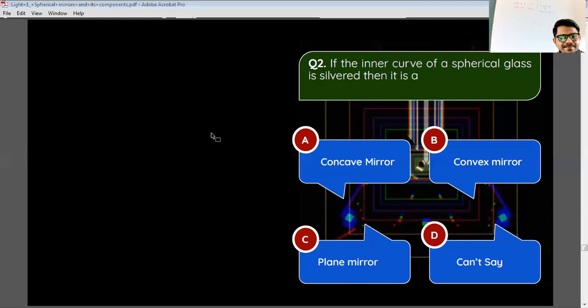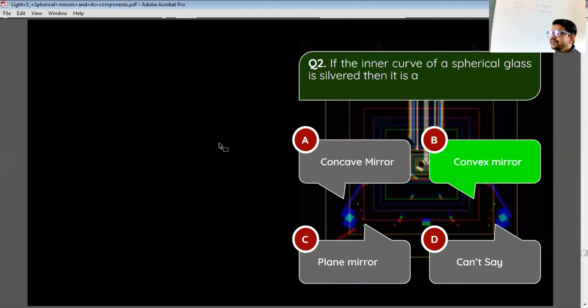Okay. Rakshita is saying concave mirror. Just now I have explained each and every aspect, properties of silvering, coating. Rakshita, just go through the topics. Just now you have read which portion will be silvered and what type of mirror we will get.